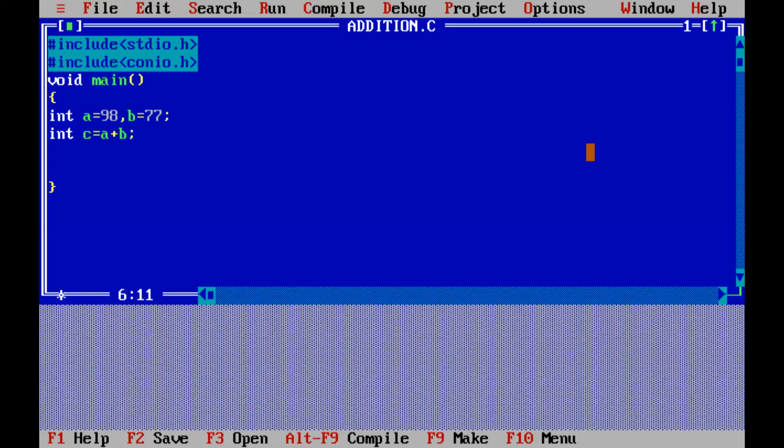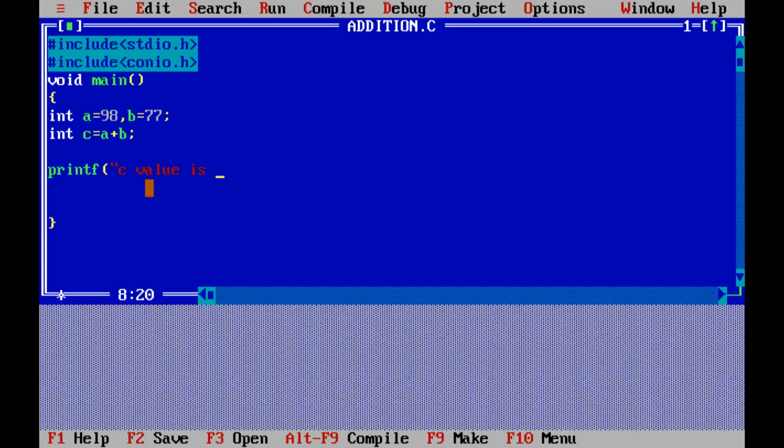So C contains what? C contains result, that is a plus b. Okay. Now just to display the result. If you want to print a result, we will use printf. Which value we are going to display? C value. You should write C value is, which data?